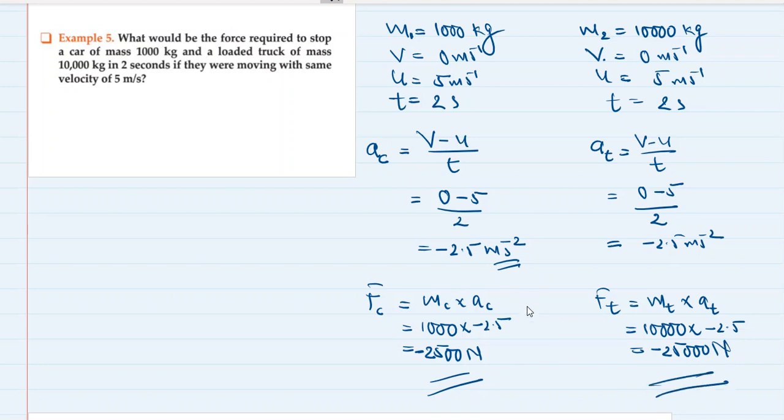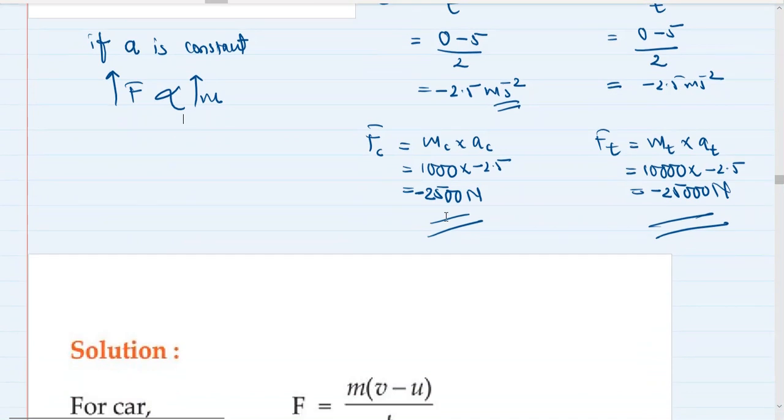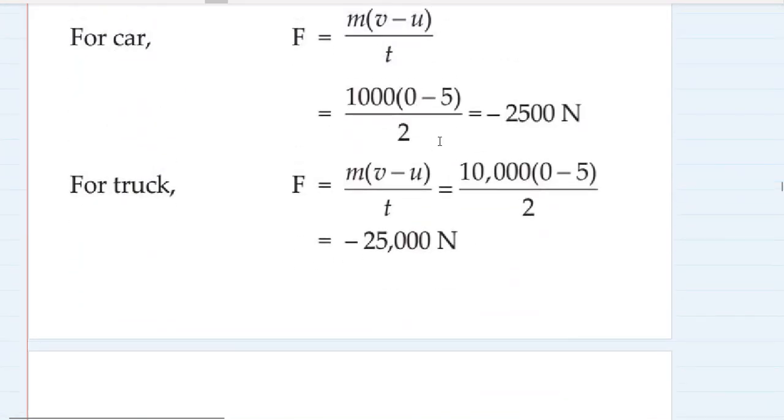So we understand from this particular example that if acceleration is constant, then force is directly proportional to mass. So the more the mass of a body, the more force will be required to stop or start it. Okay, let's check the answer. Correct.